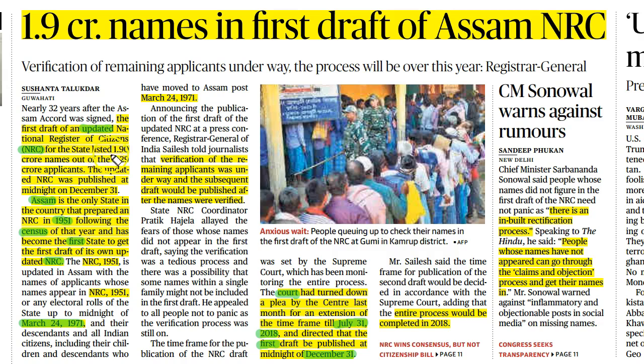It contains the names of 1.90 crore people of Assam. Roughly 3.29 crore people applied for this updation of NRC, but the Union government has published only 1.90 crore names. It has been stated that the updation process will take a lot of time, so the people were requested to wait till the publishing of the second draft of the updated National Registry of Citizens list.